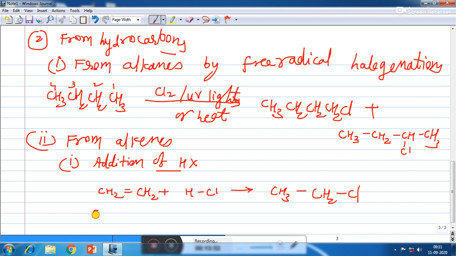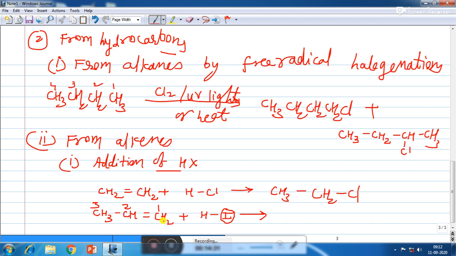Now here we will see that instead of a symmetric alkene, that means the same number of carbon atoms on either side of the double bond, if you take an unsymmetric alkene having a different number of carbon atoms on either side of the double bond, and you add hydrogen halide, for example HI, then according to Markovnikov's rule, the more electronegative part, that is iodine, will go with that carbon of the double bond which contains less hydrogen. So carbon number 1 and carbon number 2 are the double bonded carbons.